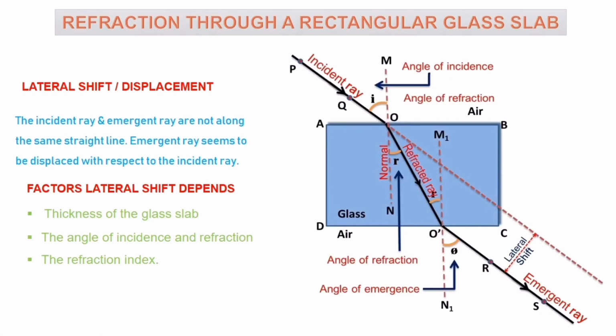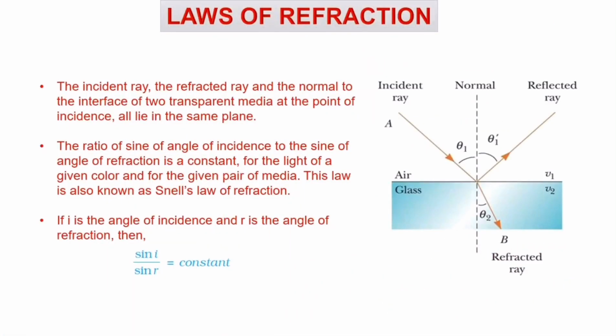Next one is the laws of refraction. There are two laws of refraction. The first law is that the incident ray, the normal and the refracted ray all lie on the same plane. The second law is otherwise called Snell's law of refraction, which means that the ratio of sine of angle of incidence to the sine of angle of refraction is constant for a light of a given color and for a given pair of media. That can be written as sin i / sin r = constant, where i stands for angle of incidence and r stands for angle of refraction. That constant is most commonly called n, and n stands for refractive index.